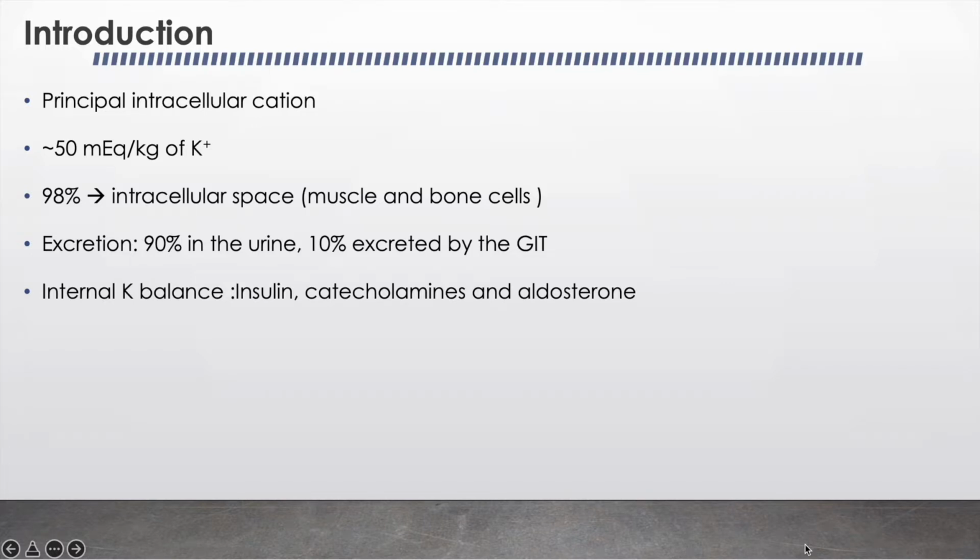In a healthy individual, at steady state, the entire daily intake of potassium is excreted, approximately 90% in the urine and 10% in the feces. So that is why the kidney plays a dominant role in potassium homeostasis. More than 98% of the potassium remains in the intracellular space, mostly in the muscle and bone cells. The internal potassium balance is maintained by hormonal regulation, for example, hormones like insulin, catecholamines, and aldosterone.